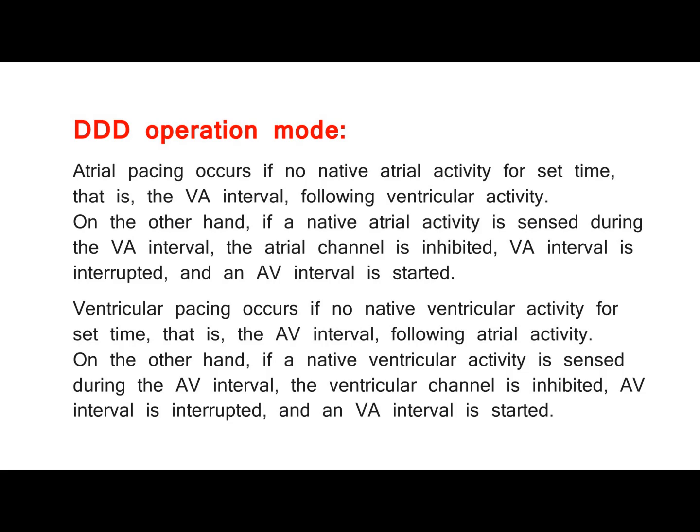Ventricular pacing occurs if no native ventricular activity for set time, that is, the AV interval, following atrial activity. On the other hand, if a native ventricular activity is sensed during the AV interval, the ventricular channel is inhibited, AV interval is interrupted, and a VA interval is started.